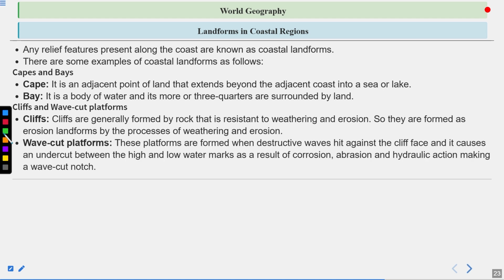Wave cut platforms. These platforms are formed when destructive waves hit against the cliff face, and it causes an undercut between the high and low water marks as a result of corrosion, abrasion, and hydraulic action, making a wave cut notch. If you visit a particular sea beach, you will find the water cutting down the platform of the cliff into different steps. This is called a wave cut platform.